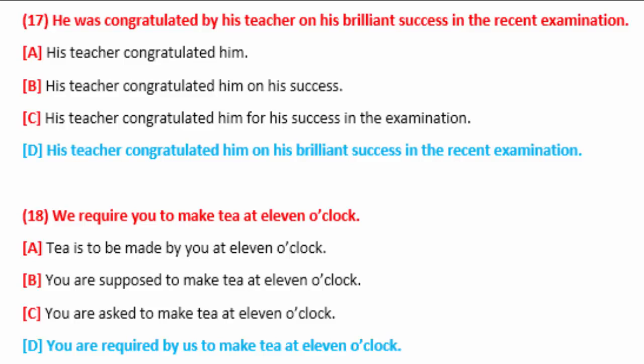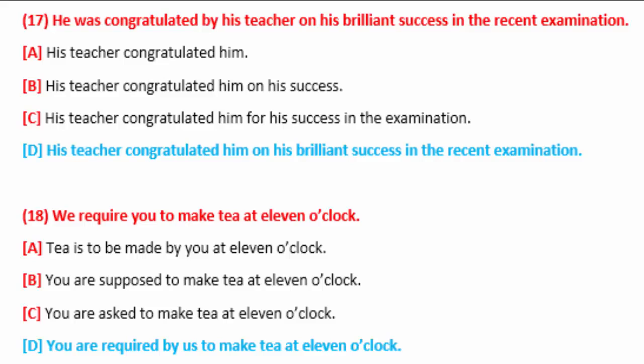The second sentence, his teacher congratulated him on his success. This is also a correct sentence as a passive construction of he was congratulated by his teacher, but still the additional information is used only partially here. On his success is only used. And the third sentence also. So what we get is that we have to use the complete additional information in the passive construction.